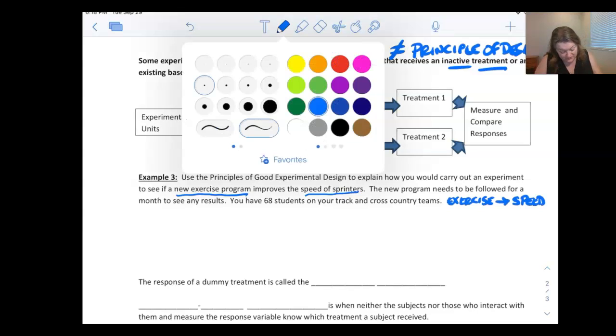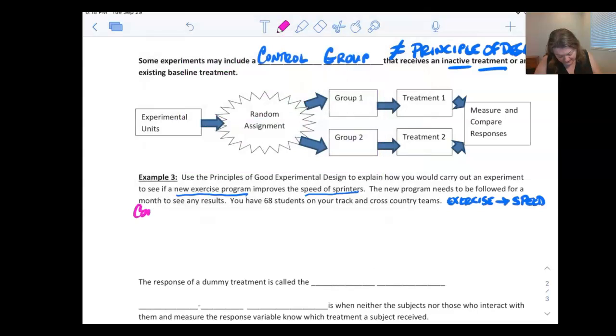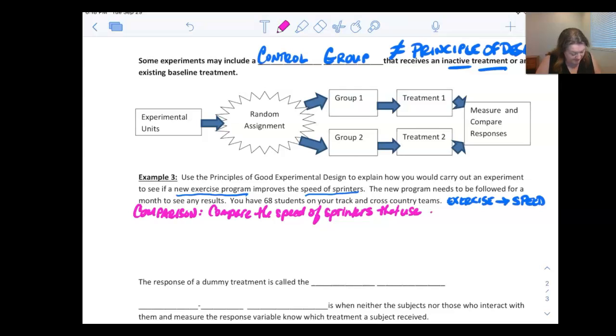So let's start out with our first one, which was comparison. What are we comparing? So we are going to compare the speed of sprinters that use existing versus new exercise program. Okay, so one group is going to keep the program we've been doing all along, the other one is going to try the new one. We'll see if the speeds change any.